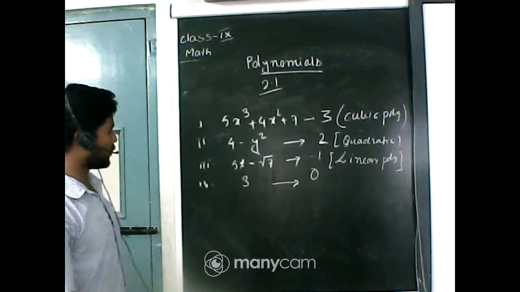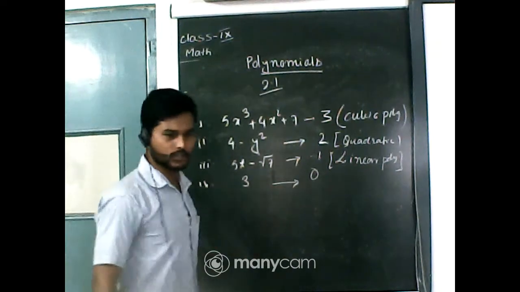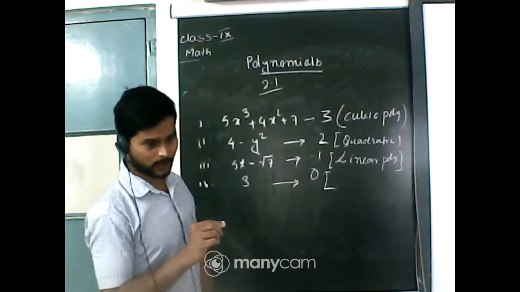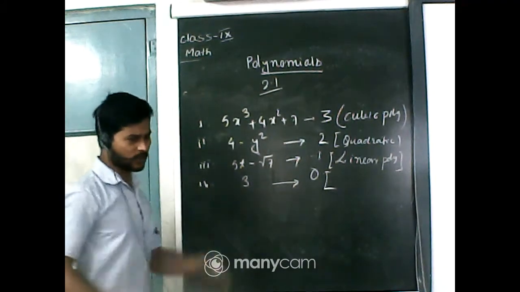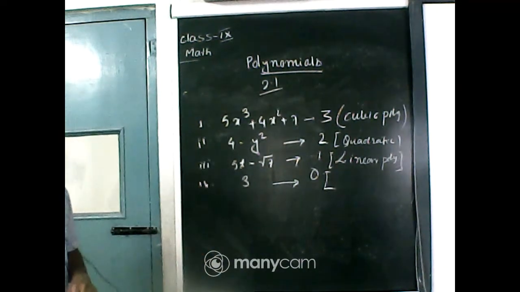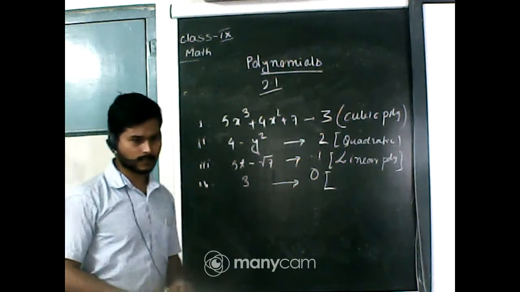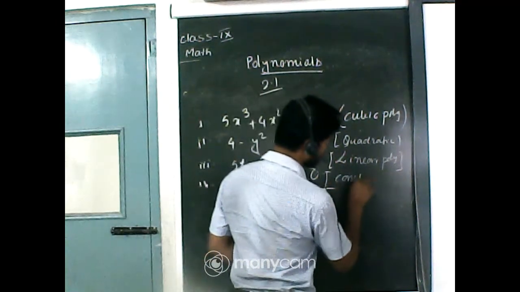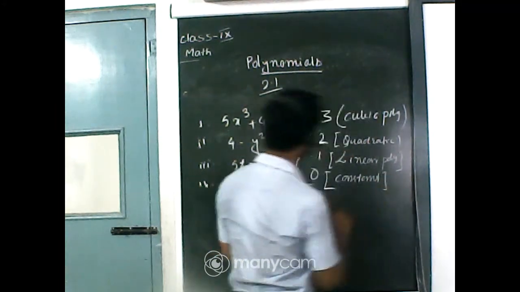And if a polynomial has degree equal to 0, what do you call the polynomial of degree 0? I just told you. Very good. This type of polynomial is called a constant polynomial.